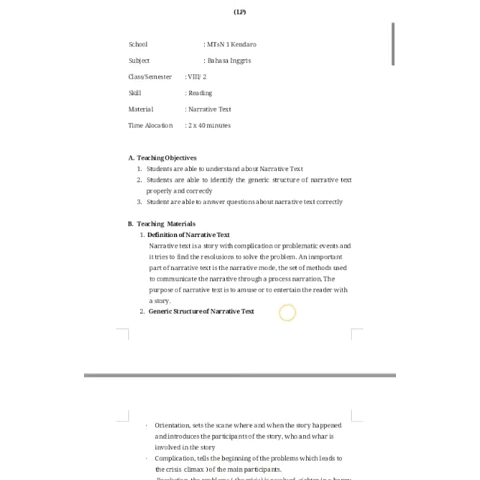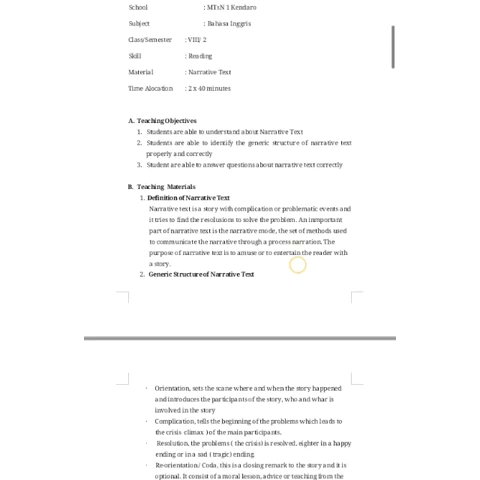Okay, now we move to my lesson plan. My lesson plan has material about narrative text, and the time allocation is 90 minutes. The first point is the teaching objective. The teaching objectives are: students are able to understand narrative text, students are able to identify the general structure of narrative text properly and correctly, and students are able to answer questions about narrative text.